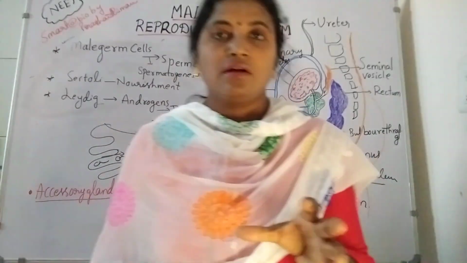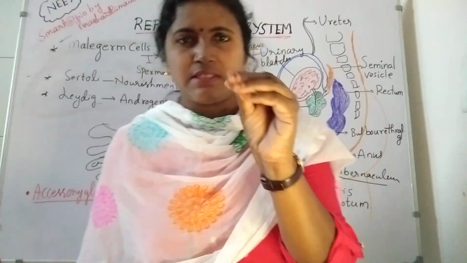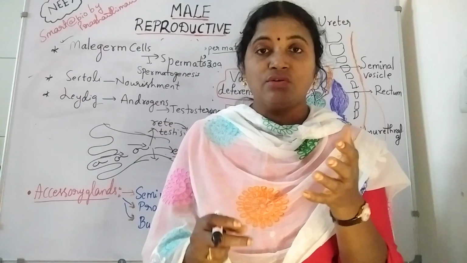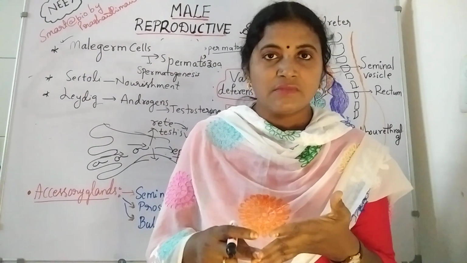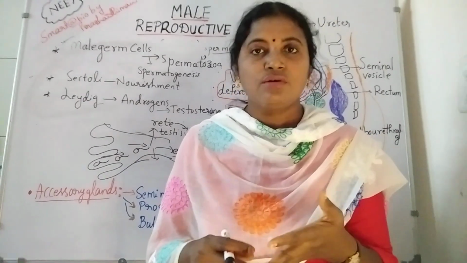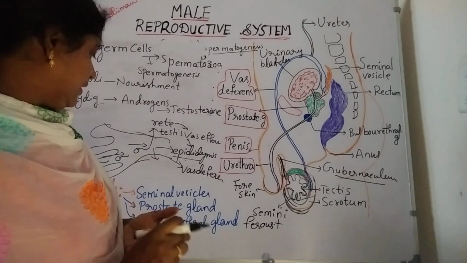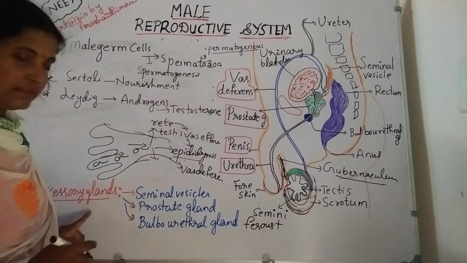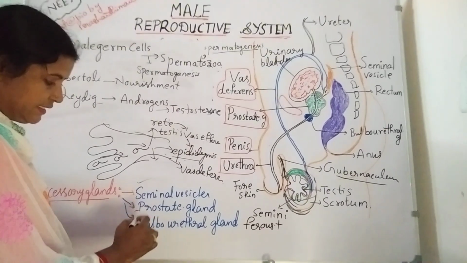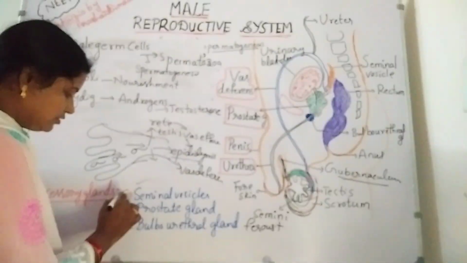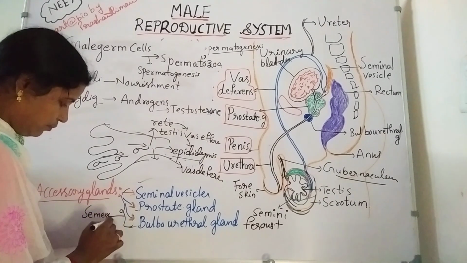So what is the semen composition? Semen is a fluid which is alkaline in nature and very viscous and sticky. Why? Because it contains enzymes, fructose, calcium, potassium. These inorganic substances are also present in the semen. When we talk about the accessory glands, they are the seminal vesicles, prostate glands and bulbourethral glands. Together these secretions are helpful in semen formation.